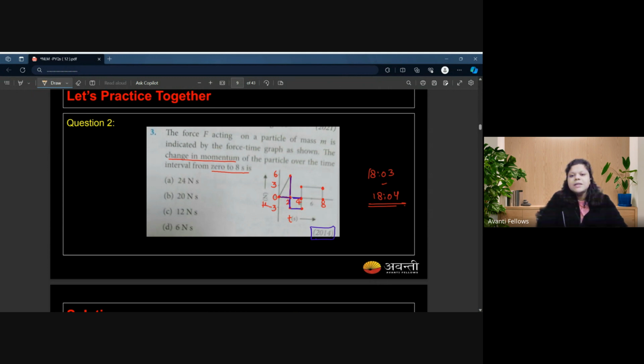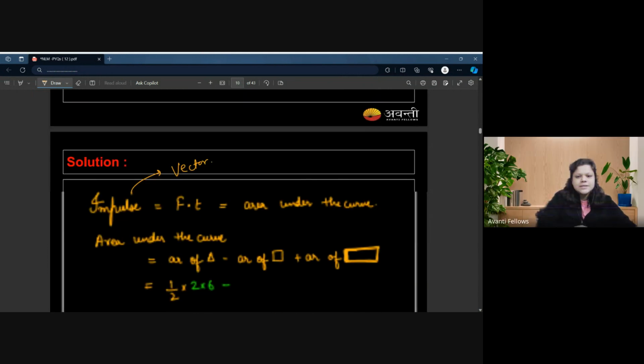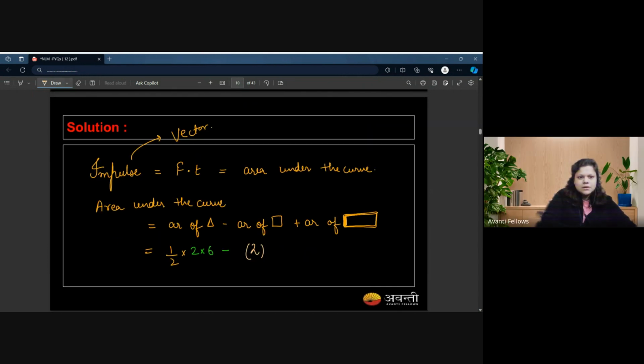No, even this is not a square. Ma'am, it's a rectangle also. Yes, it's 3 into 2. So it's 3 into 2.